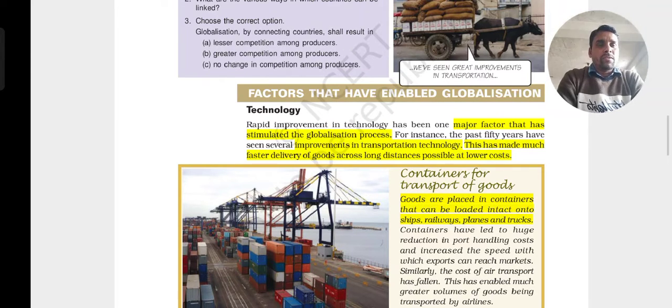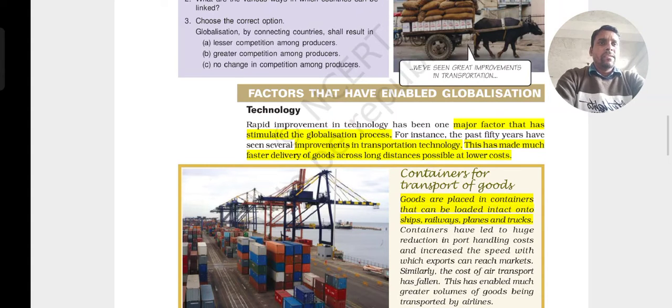We studied in previous geography lessons the lifelines of the Indian economy, how transportation becomes the lifeline of the economy of the country. So for the extension of globalization, technology plays a vital role.